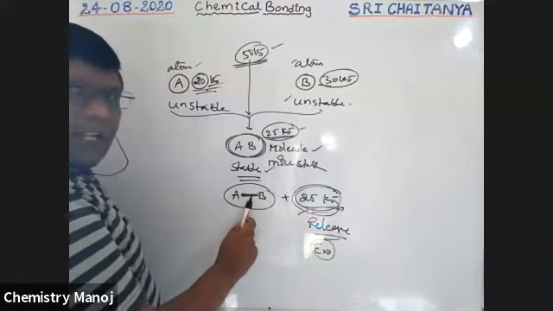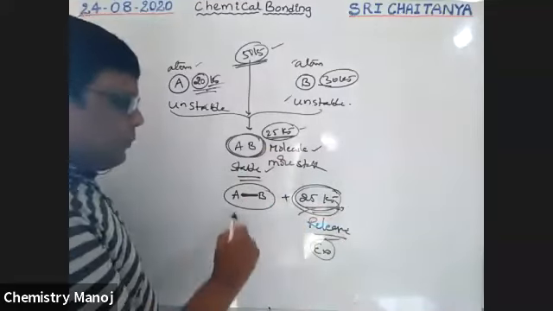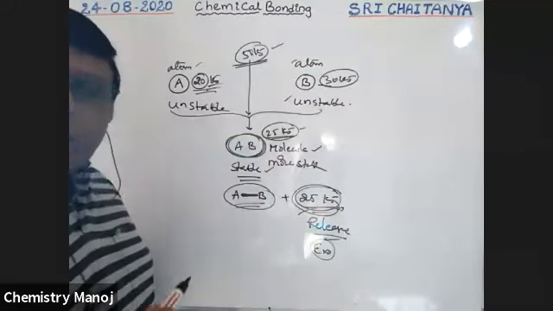So the internal energy of the substance automatically becomes less, because the remaining energy is coming out. That means less energy means more stable.